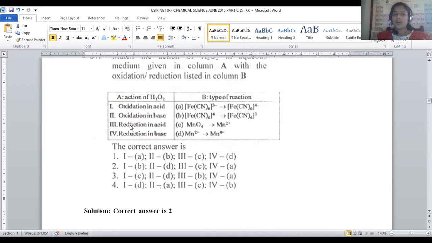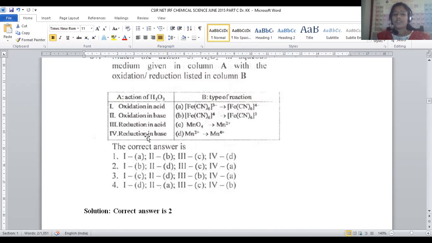Let us move on to the second one, oxidation in base. Where is oxidation in base possible? Mn +2 turned into Mn +4. +2 to +4, what can you say? Increasing the oxidation state, and catalyzed by what? Base. So here 2 with D is the right option. 2 with D is provided in options number 2 and 3. There is an ambiguity between the second and third options again.